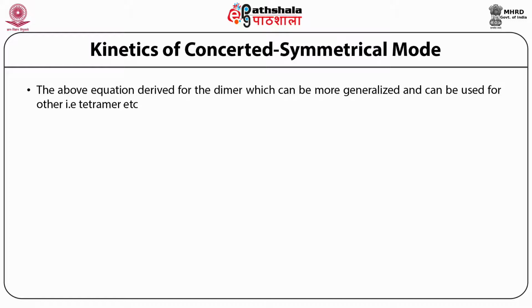So the equation becomes V upon Vmax is equal to substrate concentration divided by Ks into 1 plus S upon Ks within the bracket to the power n minus 1, divided by L plus in the bracket 1 plus S upon Ks, that is to the power of n.